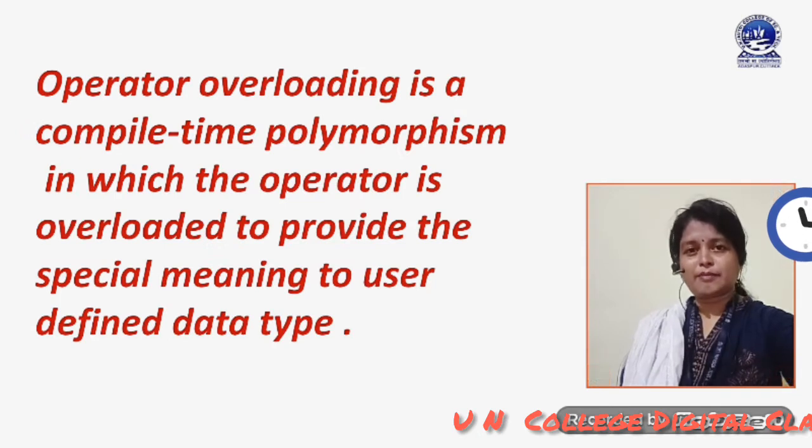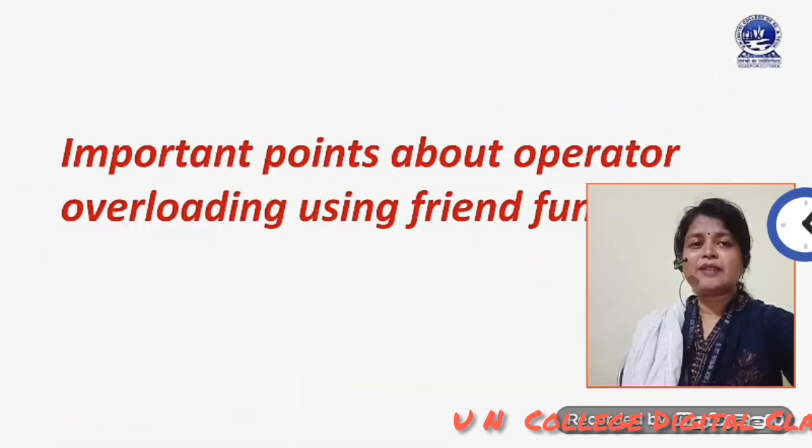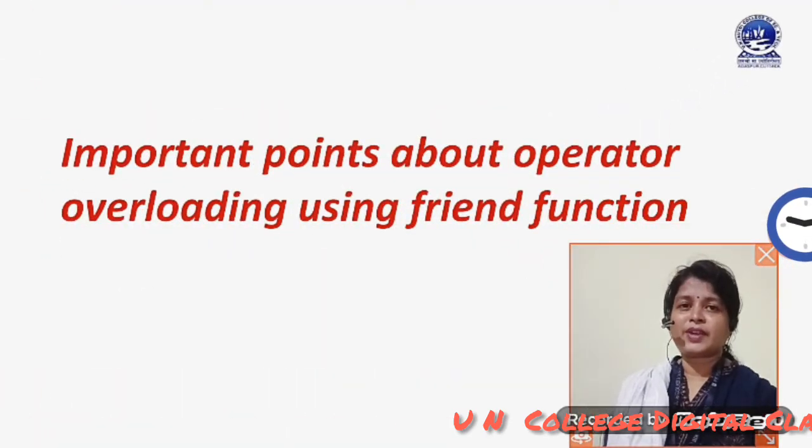Operator overloading is a compile time polymorphism in which the operator is overloaded to provide a special meaning to the user defined data type. In the previous class I discussed function overloading, in which we can use the same name for more than one function. Similarly, in operator overloading we can use the operator in a special or different way. In this way we can overload the operator. Now I am going to discuss some important points about operator overloading using friend function.